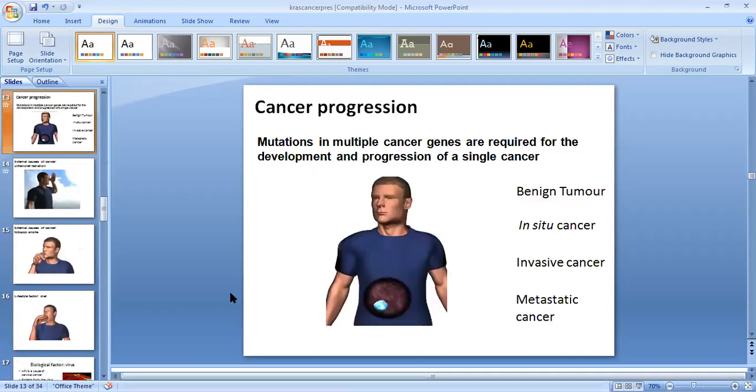Cancer progression: mutations in multiple cancer genes are required for the development and progression of a single cancer, from benign tumor to in situ cancer, invasive cancer, and metastatic cancer.